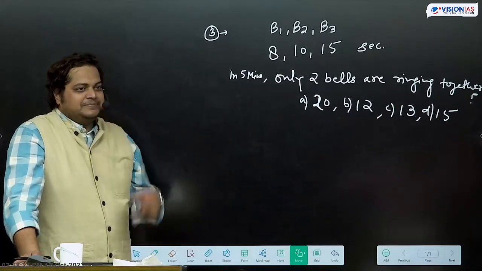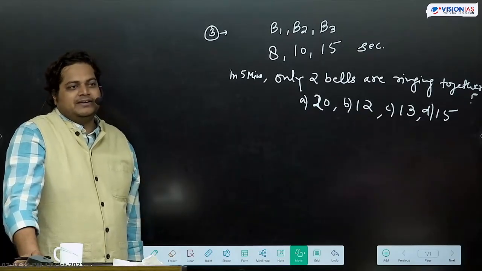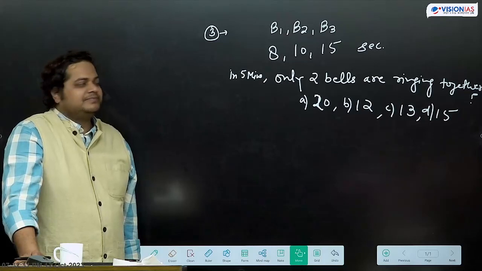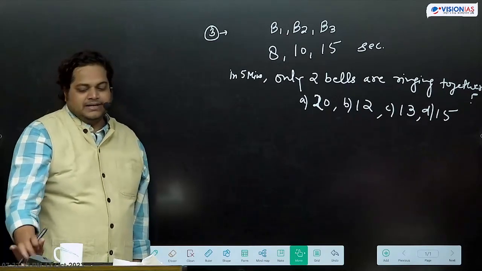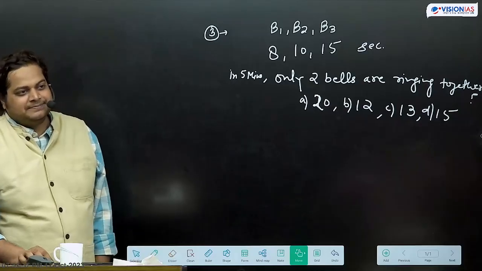Reference point. So here reference point will not be added. Why? Because only 2 bell wali condition hai, not all the 3 bells.